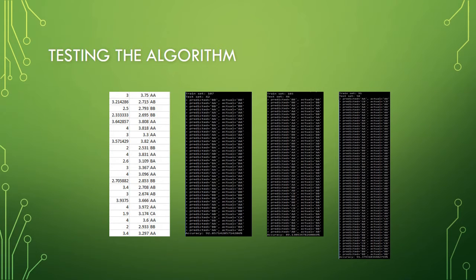When I tested my data, I used students' high school GPAs and their UW GPAs to categorize them by the combination of their letter grades. GPAs above a 3.0 were considered an A, 2 and above were a B, and anything below was a C. So there was a total of 9 different categories that each student could be classified under. The program randomly selects about 2/3 of the students to use as training data. The rest it uses as testing data to see just how accurate the computer can categorize the students. As shown in these results, the computer predicts the category of each student with about 90% accuracy.